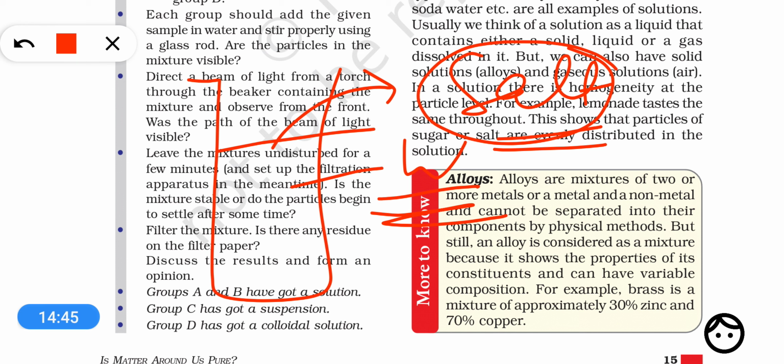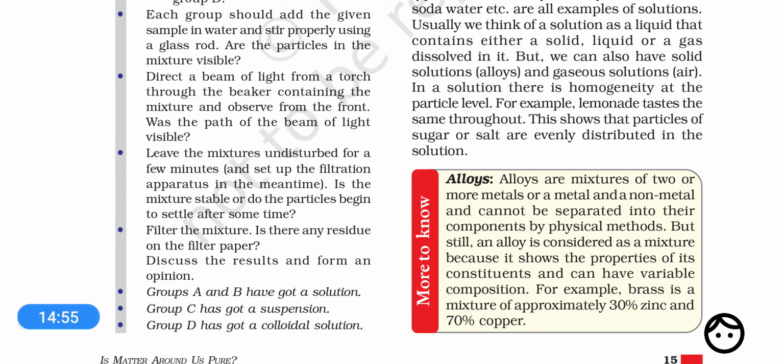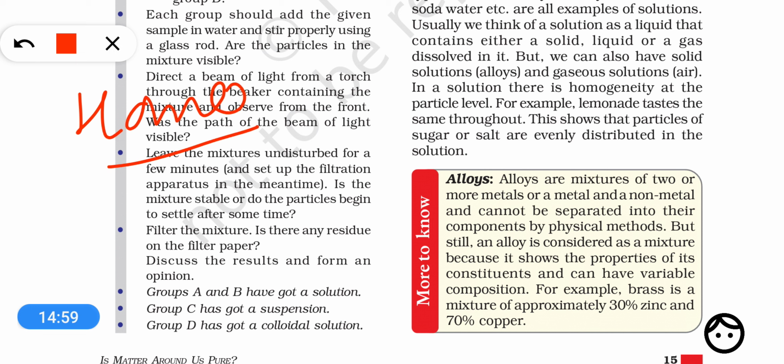I would suggest you to list the examples of homogeneous and heterogeneous mixture. Okay, let's have a few examples here. If we talk about the examples of homogeneous mixture, air is also a homogeneous mixture as long as it is pure.